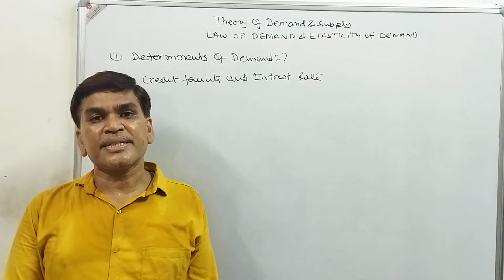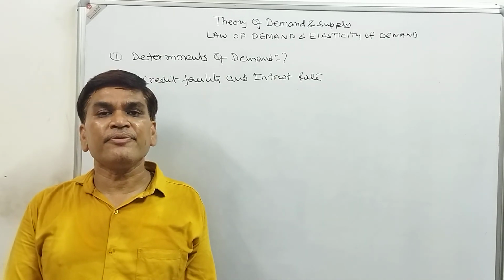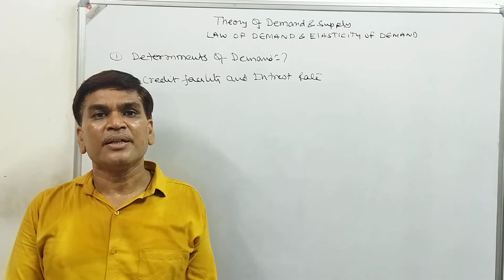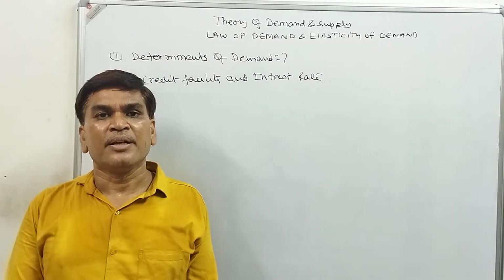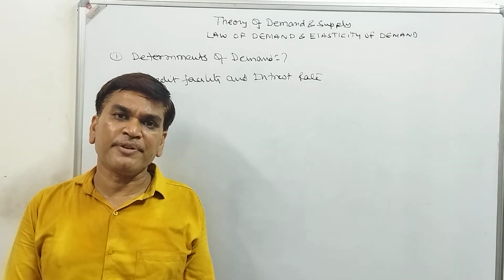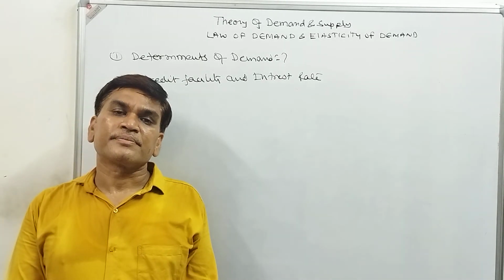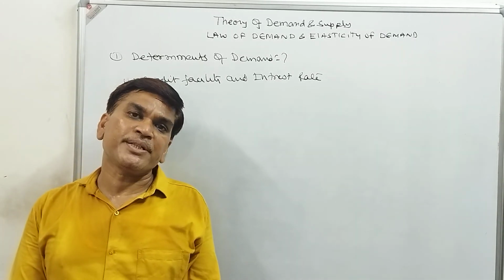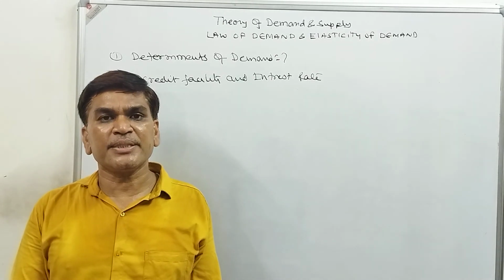First one, the price. Second one, the price of related goods. Next one, we had the income of a consumer, taste and preference of consumer, in which we have discussed demonstration effect, bandwagon effect, snob effect, or Veblen effect. Next one, the size of population, age of the population, income distribution of the population, government policies.